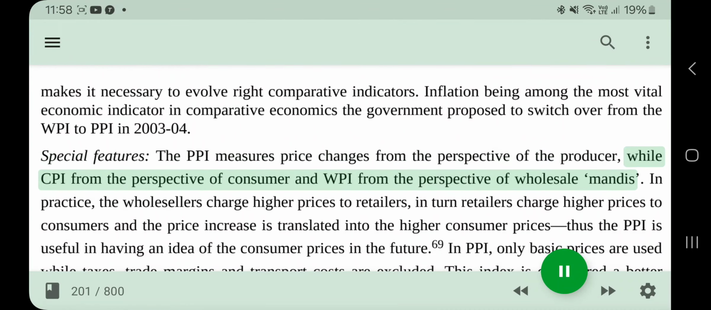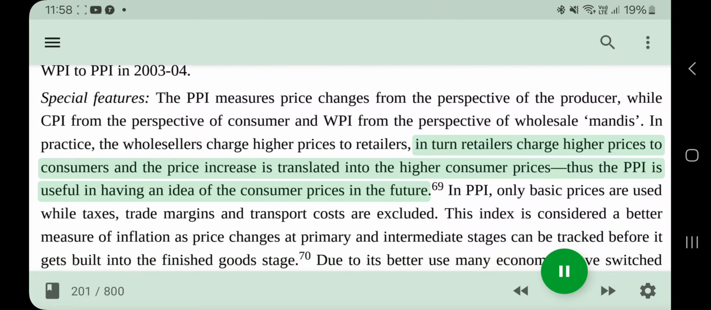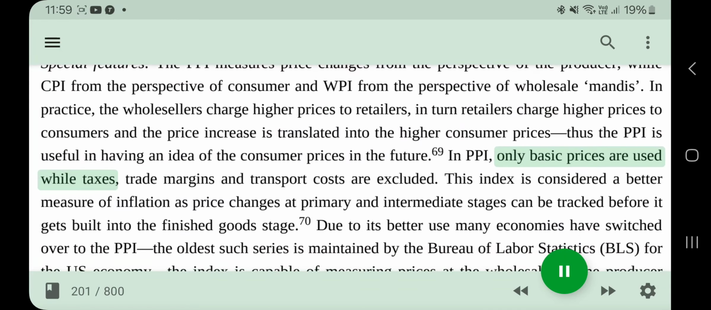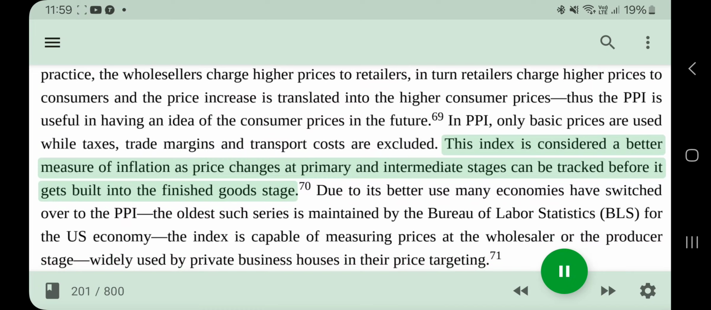Special features: the PPI measures price changes from the perspective of the producer, while CPI from the perspective of consumer and WPI from the perspective of wholesale, mandis. In practice, the wholesalers charge higher prices to retailers, in turn retailers charge higher prices to consumers, and the price increase is translated into the higher consumer prices. Thus the PPI is useful in having an idea of the consumer prices in the future. In PPI, only basic prices are used while taxes, trade margins and transport costs are excluded. This index is considered a better measure of inflation as price changes at primary and intermediate stages can be tracked before it gets built into the finished goods stage.